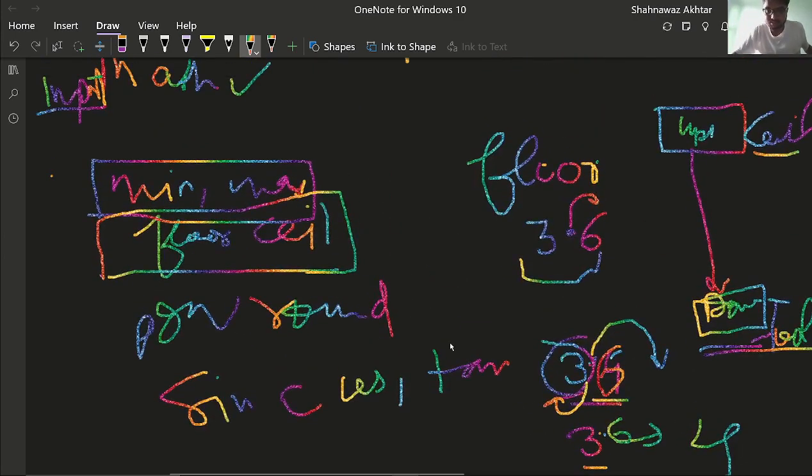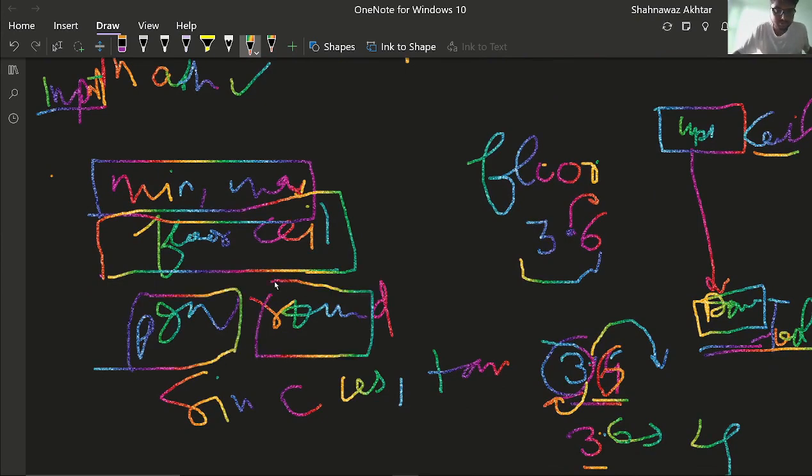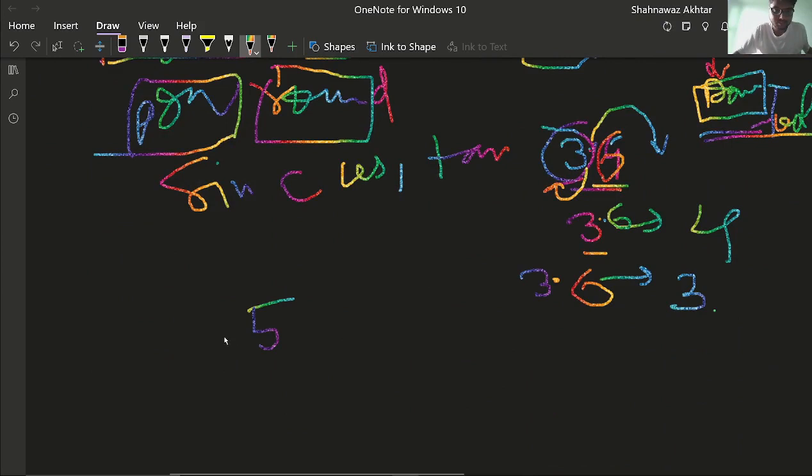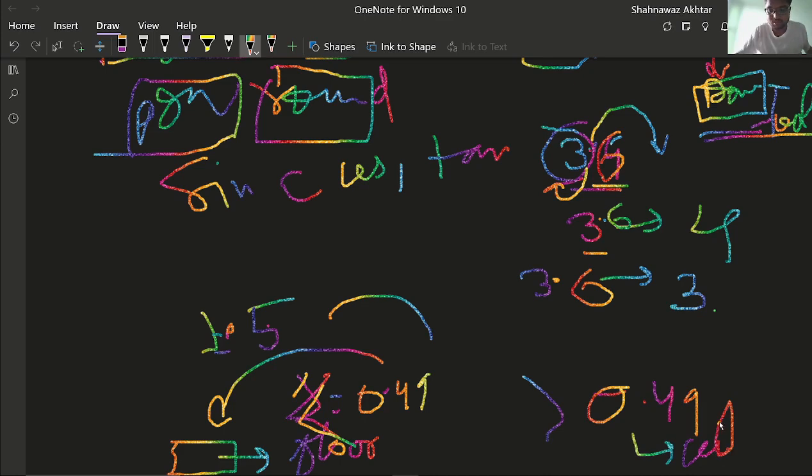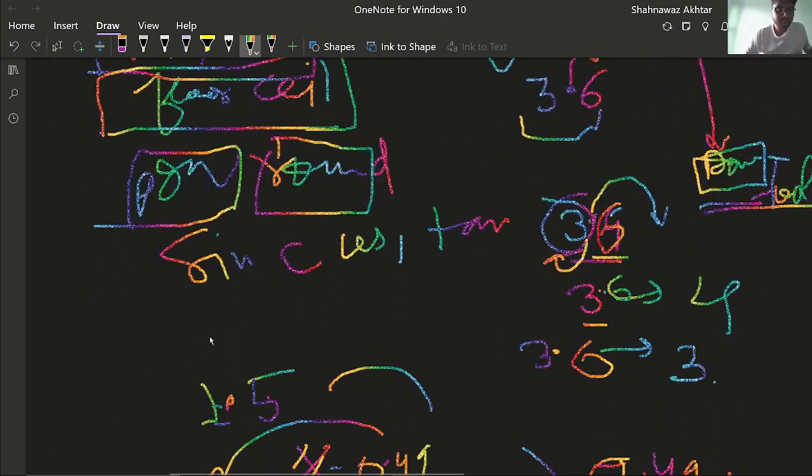I think you have understood these two functions. Then what do the power function and round off function do? The round off function is similar. If the decimal part is less than or equal to 0.49, then it will decrease, that is, it will work as the floor function. And when the value is greater than or equal to 0.5, then it will work as the ceil function. I think you have understood this.